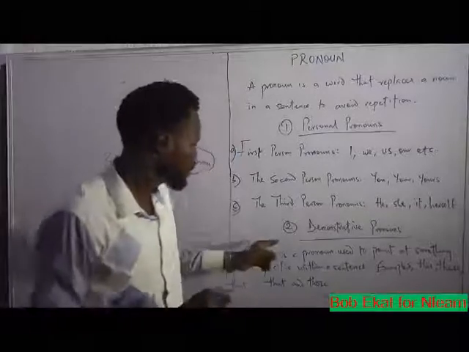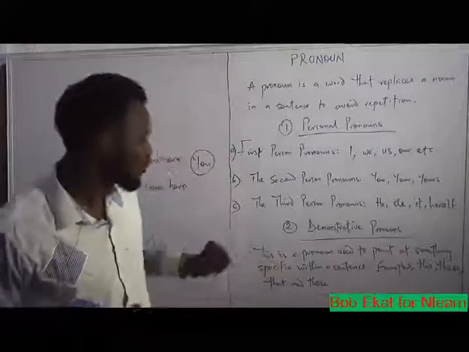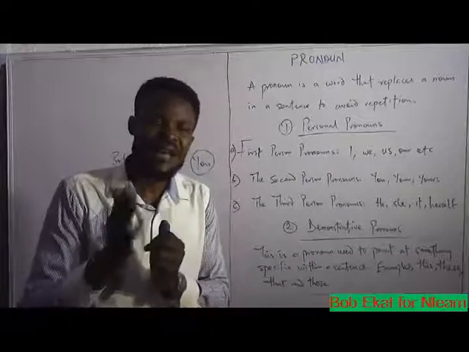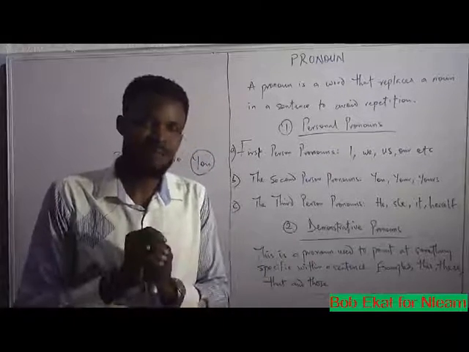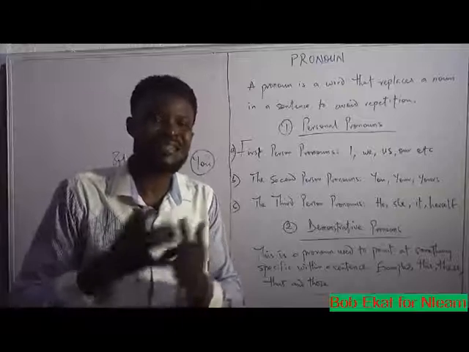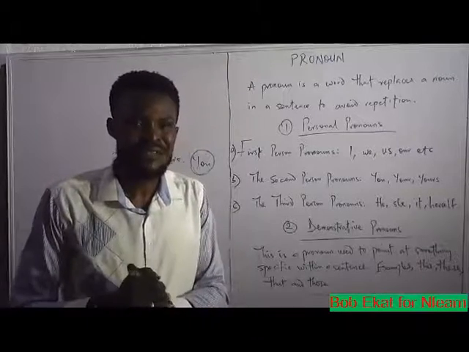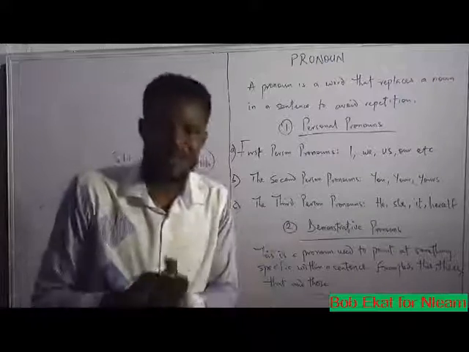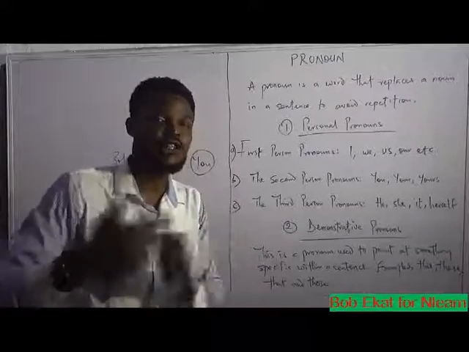Remember, a demonstrative pronoun is used to point at something specific. If your aim in a sentence is to point at something specific, then you use a demonstrative pronoun. As the name implies, demonstrative means you're demonstrating what you're referring to.